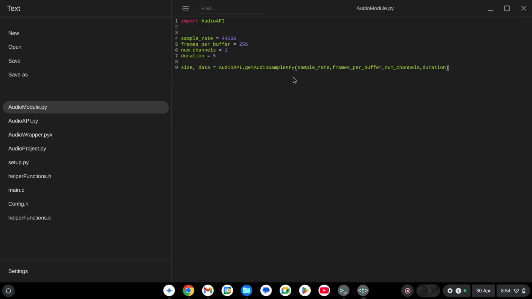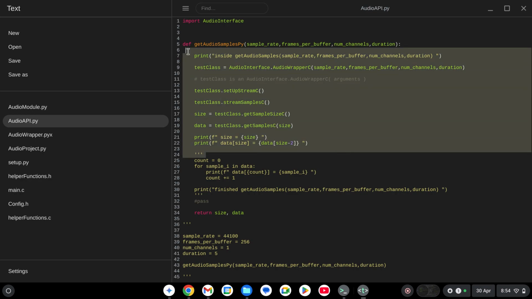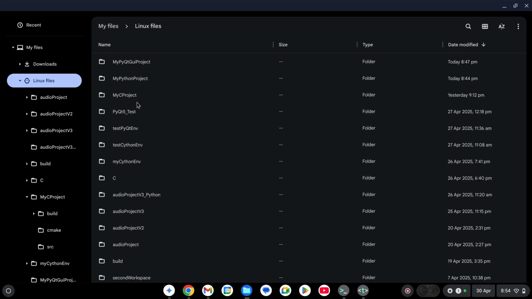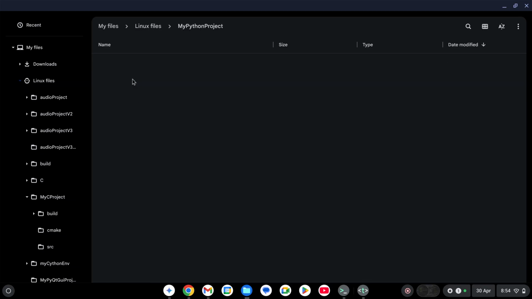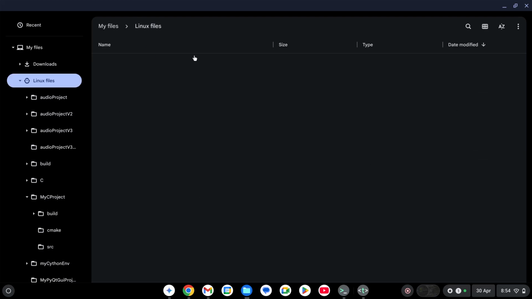So let me go through the steps one more time for this. In this part, we just started with this code in here, right? And what we did was first test this to make sure we could write this function correctly, because I'm an idiot. And then we wanted to import our module from a folder that's not the original folder that we generated the shared object file from. That's our shared object file.